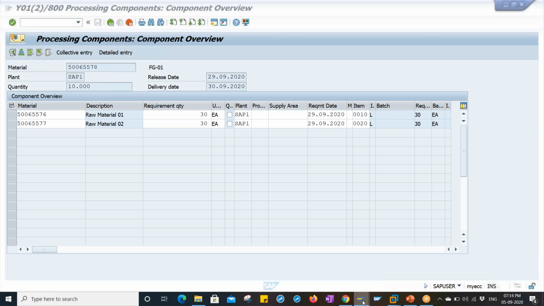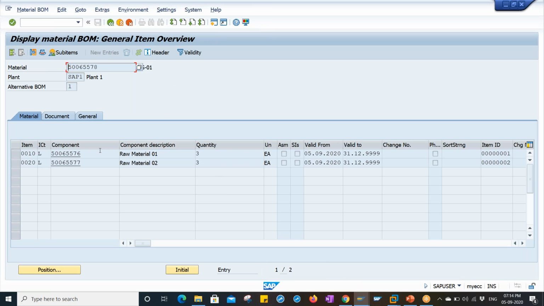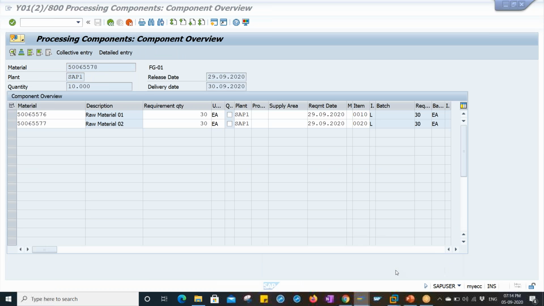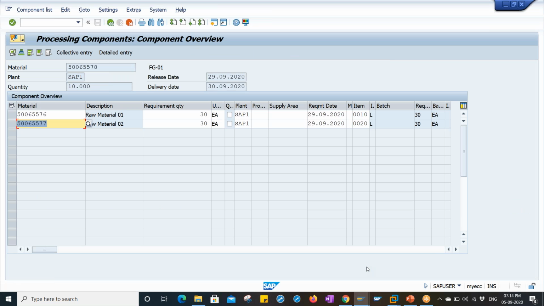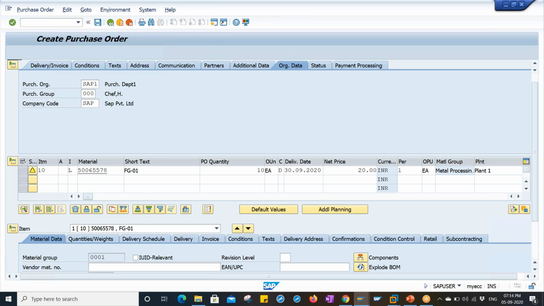Suppose, right now I'm going to show you the bill of material screen. In the BOM screen, we have 3 quantity each for one finished product. But in the purchase order, we have 30 each, because the main finished product required is 10 quantity. As I told you, 1:3. So for 10 finished products, we need 30 quantity of each raw material. Okay, go back. Again, click on explode BOM. Okay, go back, then save it.